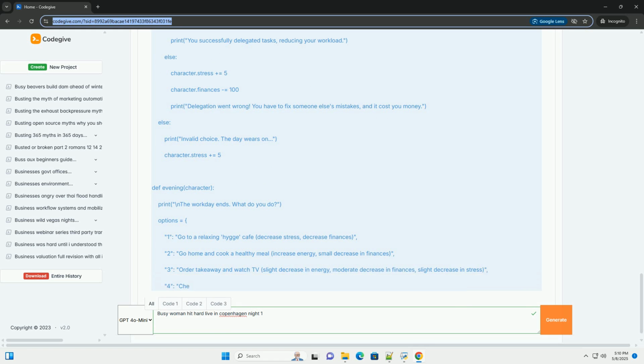Implement a scoring system. Track the player's choices and assign scores to different outcomes. Add more depth to the hit hard event. Make the event more impactful and change the course of the game. Introduce other characters. Add interactions with other people in Copenhagen. Consider themes. Think about the deeper themes you want to explore, such as the challenges of modern life, the pressure to succeed, the importance of work/life balance, etc.